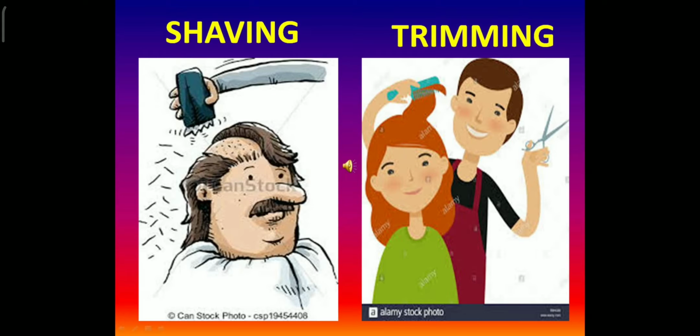So students, now you have to understand the difference between these two techniques. One is shaving, where the hair from the head is completely cleaned, and one is trimming, where the hair is just cut short. Okay, so when your father shaves at home, he removes all the facial hair from his face.